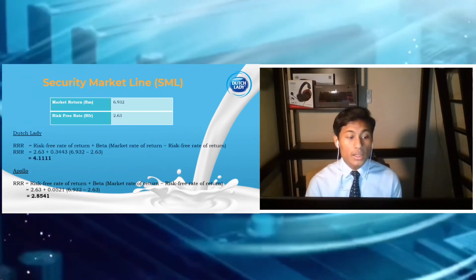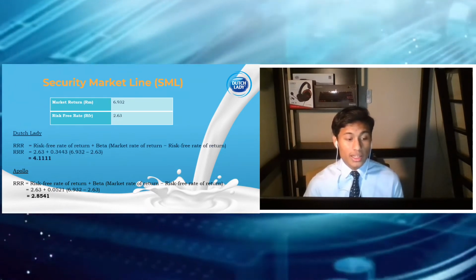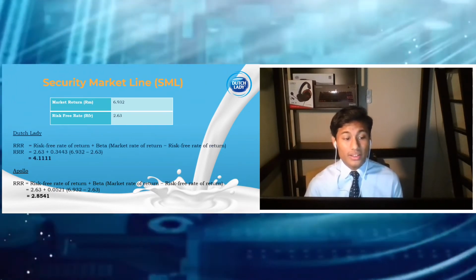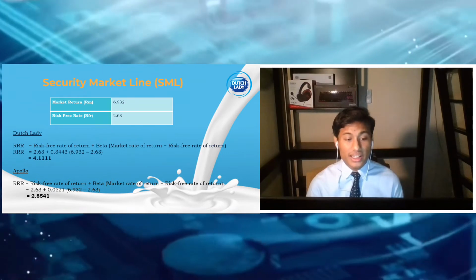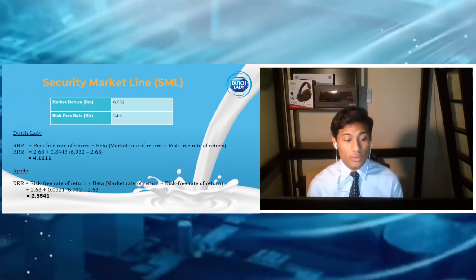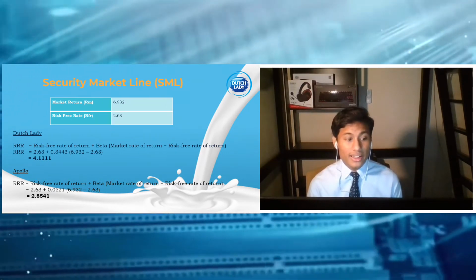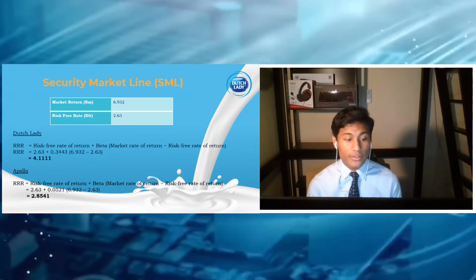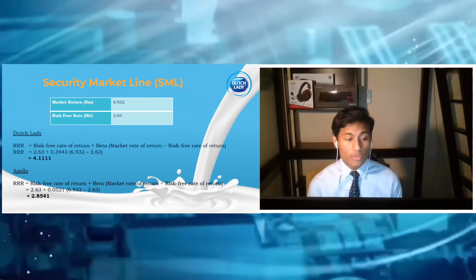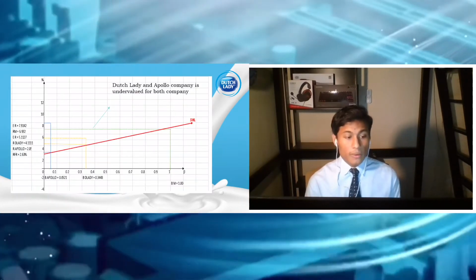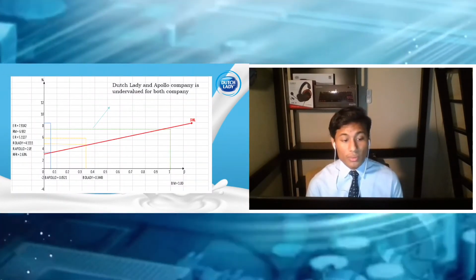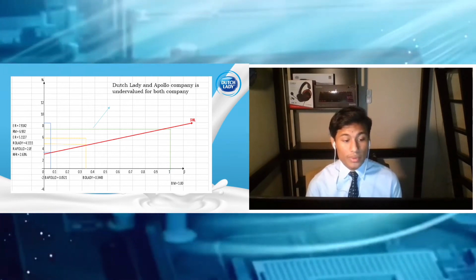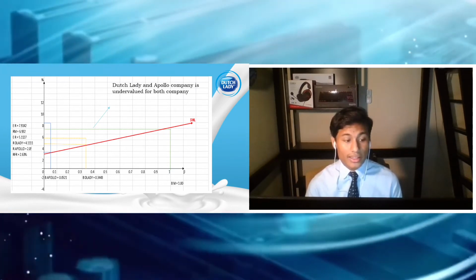For the security market line, we calculate the required rate of return for Dutch Lady and Apollo. We get a required rate of return for Dutch Lady of 4.111 and Apollo of 2.8541. Moving on to the next slide, we can see from the graph that the Dutch Lady and Apollo companies are above the SML line.